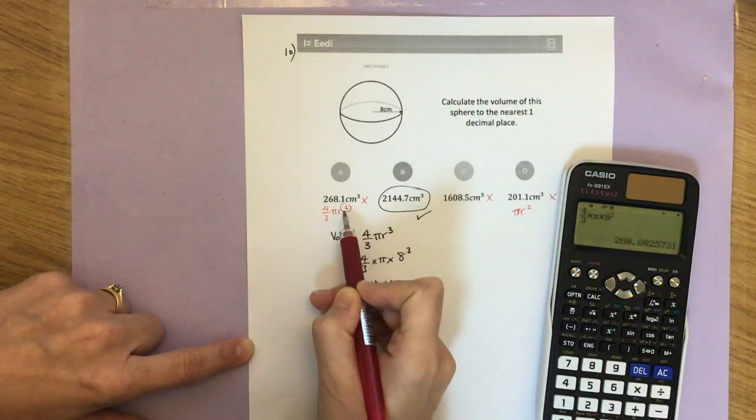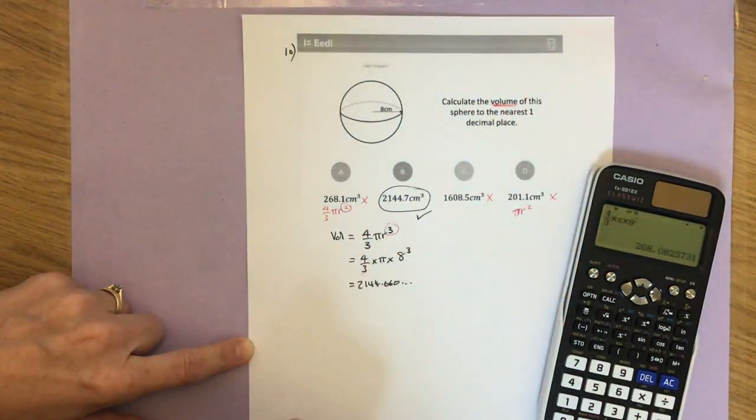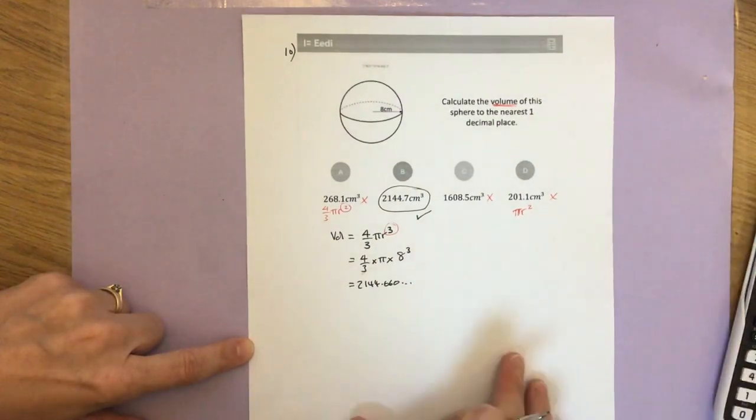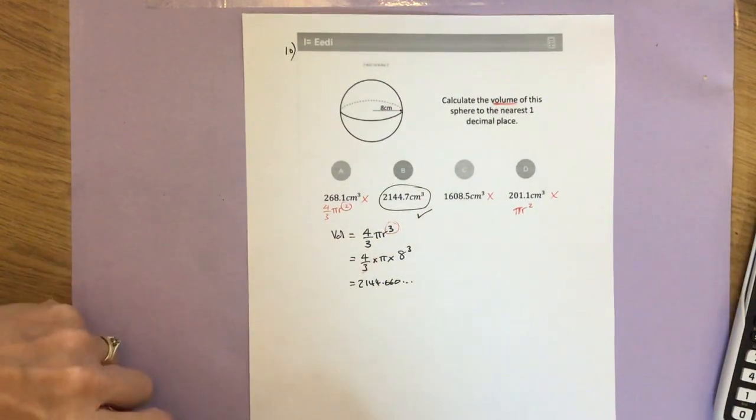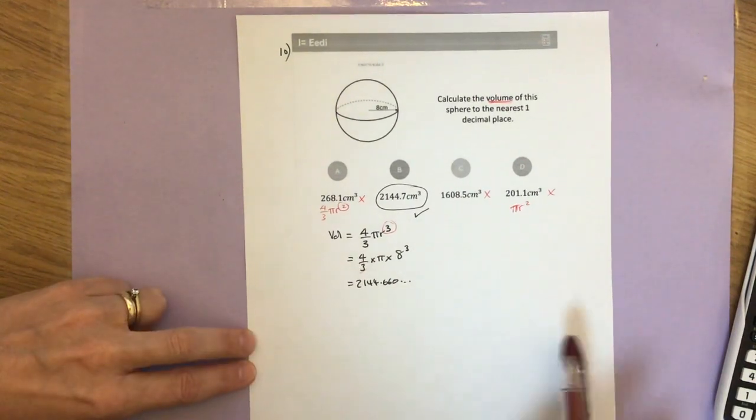Okay, so just be careful with these formulas. It's volume, so it's definitely got a cubed in there. So there are the misconceptions for today. Make sure, please, that you've gone through them, you've made any notes that you need to, and if you need to correct them, then please do.